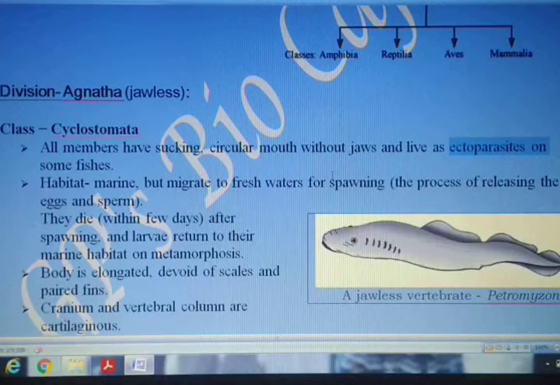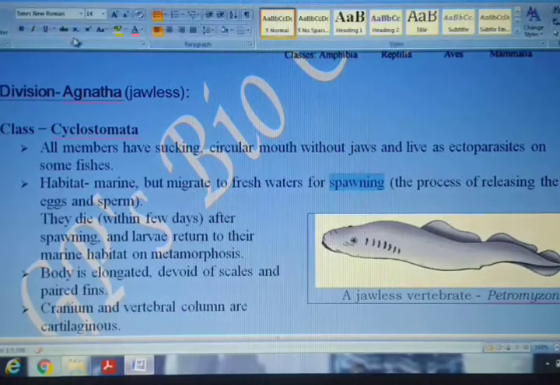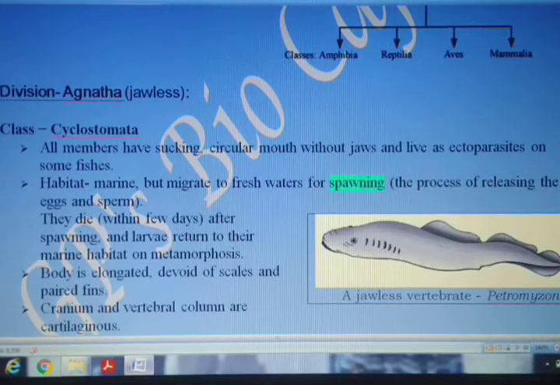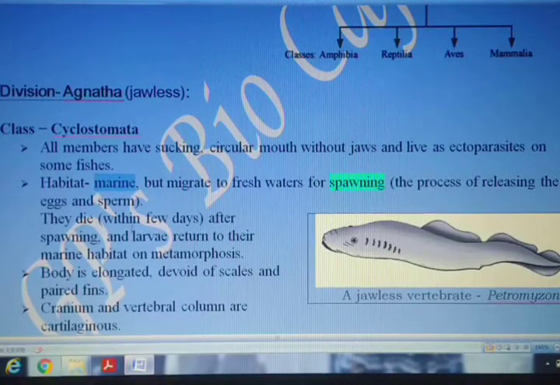The habitat, that is the place where they live, is marine. Marine means the salty water. But one adaptation has been seen over here, that when they have to lay eggs, the process of releasing the egg and sperm is called spawning. And for spawning, they have to swim to fresh water. Once again, the habitat is marine, but they come to the fresh water for spawning.